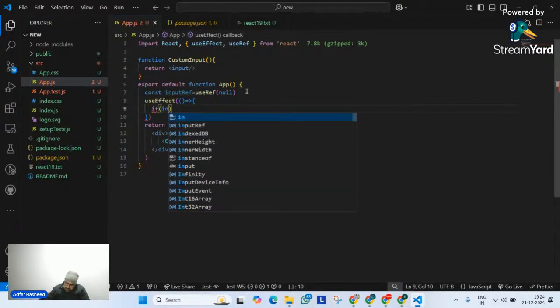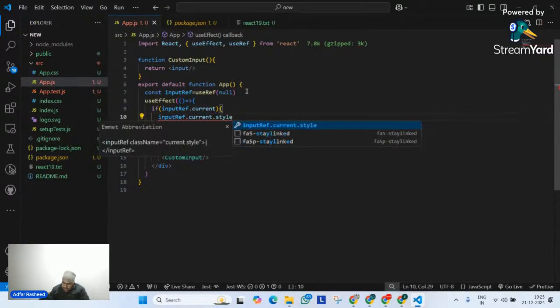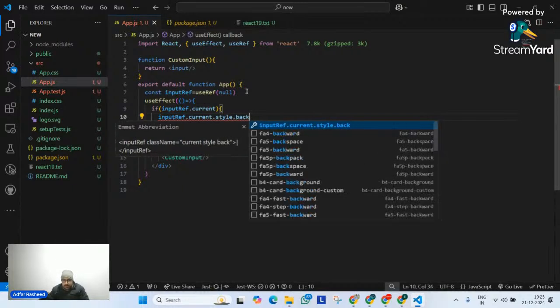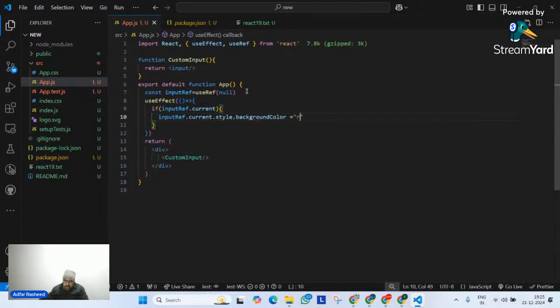If my inputRef.current, if there exists current, in that particular case, simply go and do one thing, same logic, which is go to its style and see if it holds a background property. So background color, make it equal to red.